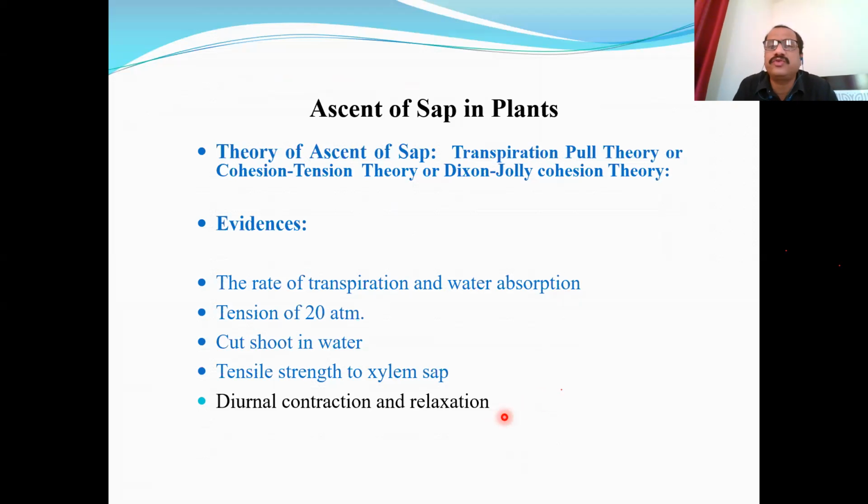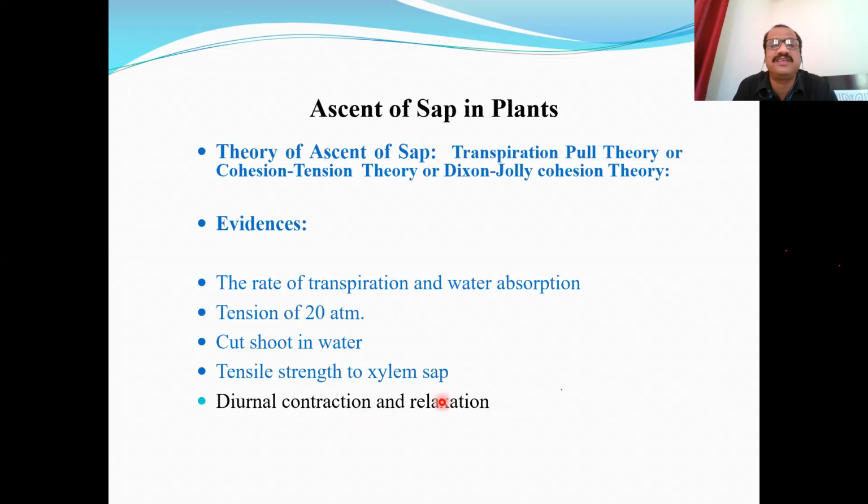And when there is no transpiration, there is no tension on the water column, there is relaxation of xylem vessels. Stem becomes relaxed. So this phenomenon of contraction and relaxation is a rhythmic process. It is occurring day and night time. So this is called a diurnal phenomenon, and this has been observed by scientists using an instrument called a dendrometer.